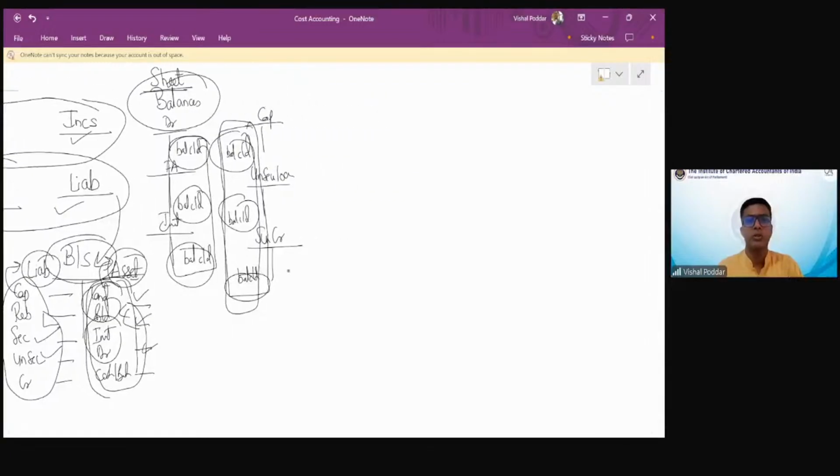Now I come to cost accounting. The purpose of cost accounting is not knowing the financial position. I repeat, it is not. Then what is the purpose of cost accounting? The purpose of cost accounting, as I said, is ascertaining cost, fixing price, knowing profit of each product, not of the business or the entity as a whole, but of each product. Then also doing cost control, cost reduction, and decision making.